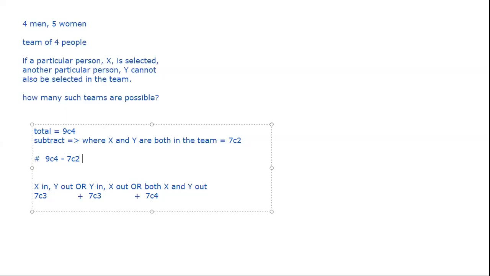So let's quickly calculate 9C4. Let's use the method which we discussed. 9 8 7 6 divided by 24. So 9 8s are 72, and 72 and 24 would be 3. So 7 into 6 is 42, into 3, 126. So that's 126 minus 7C2, 7 into 6 by 2, so 21. So 105.